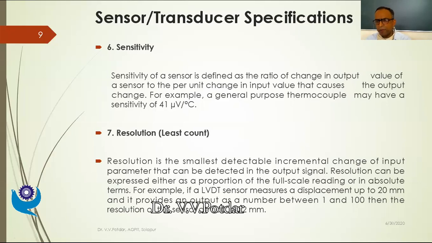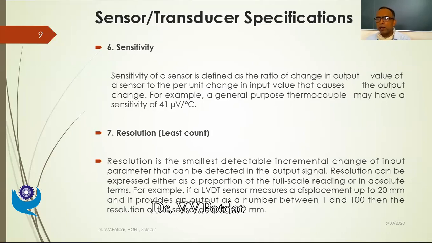But if I can have a thermocouple which can give me, instead of microvolt, maybe 1 millivolt per degree Celsius, I'll be calling it a more sensitive thermocouple than this one, because this is having 41 microvolt of output per degree Celsius. So it all depends on my requirement.